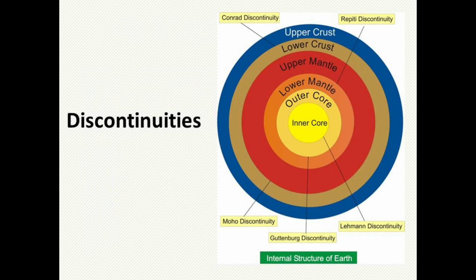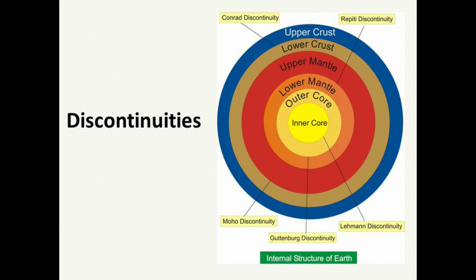Then I want to explain the discontinuities which are very important to know in relation with the earth layers. So what are these? The discontinuity between the upper part of the crust and the lower part of the crust is called Conrad discontinuity, and the discontinuity between the crust and the mantle is Moho discontinuity, and between the upper and lower mantle is Repetti discontinuity.